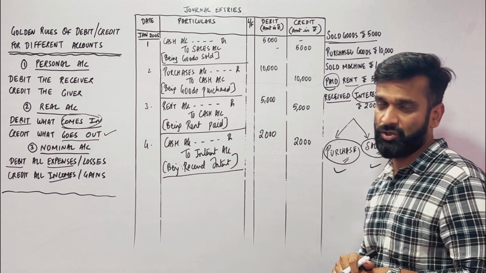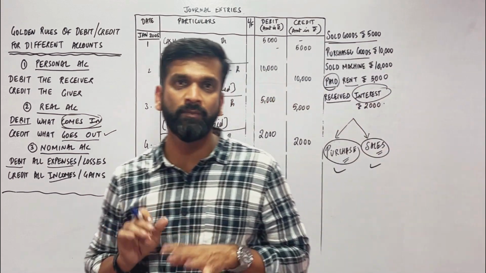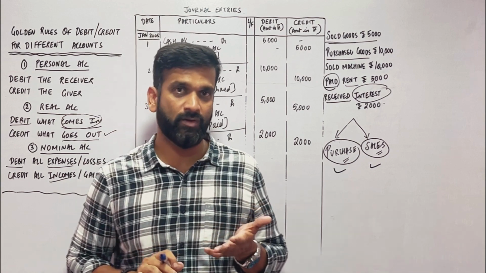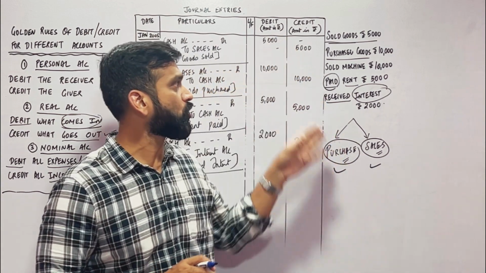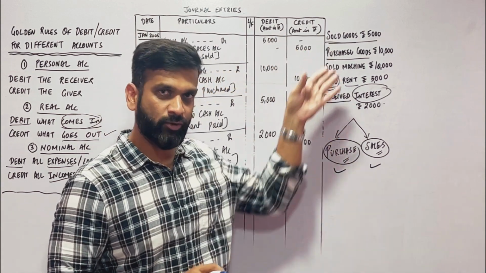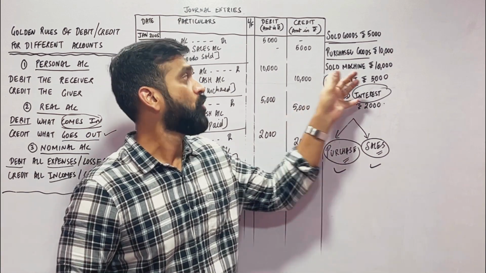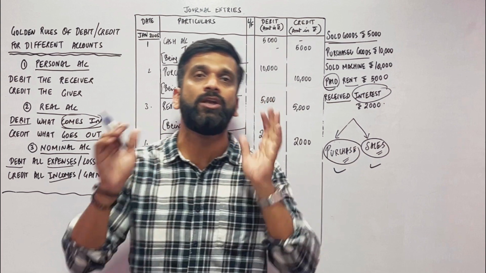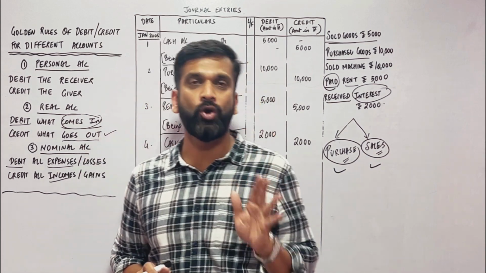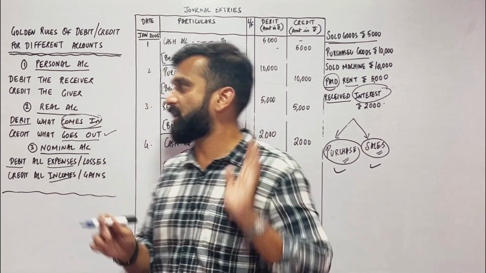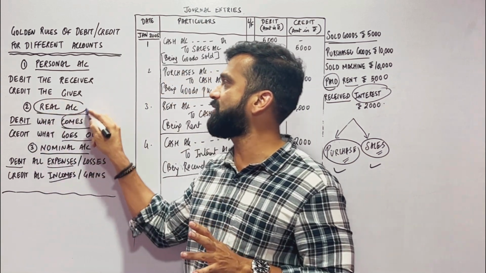Sold machine. You have sold the machine. One more thing, the entries have to be in chronological order according to the dates. Now your dates were not given, that is why I can pass any entry. Sold machine. Sold means which account is to be affected? Not sales account. Machine account. Machine account is a real account.